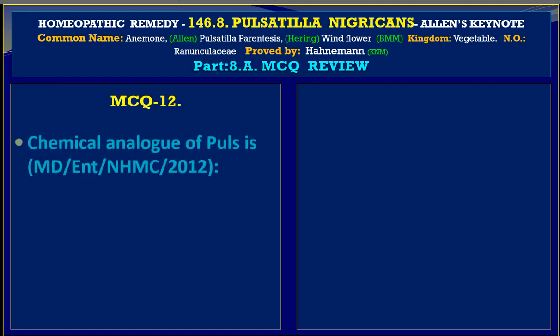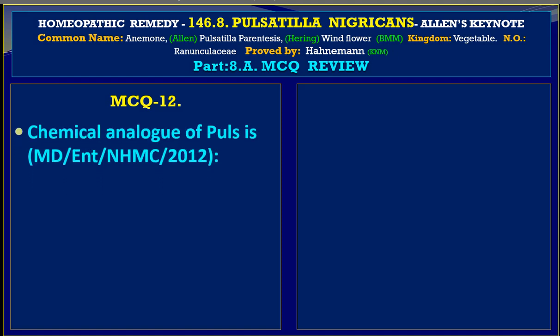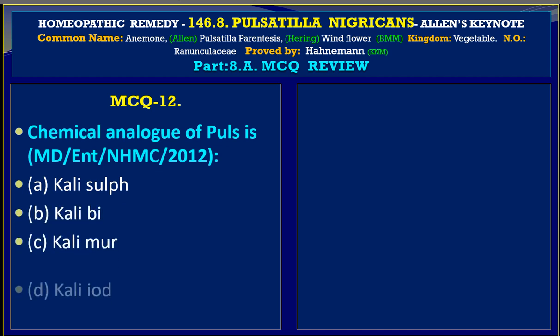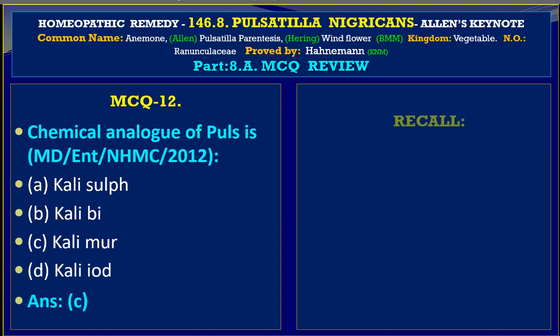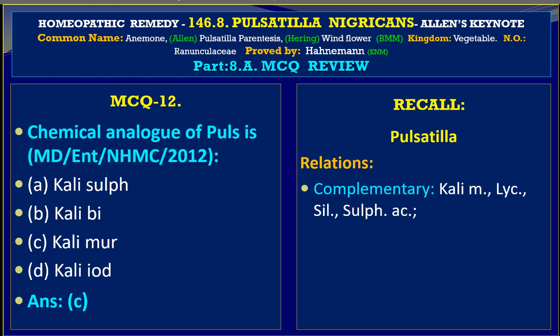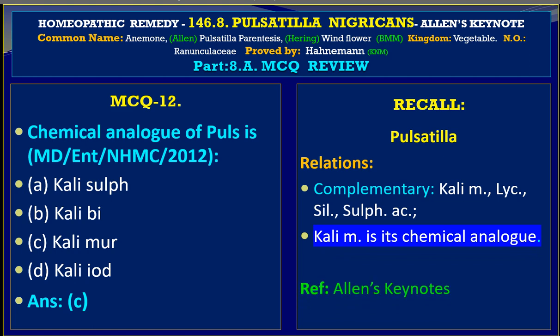MCQ 12. Here we find: chemical analog of Pulsatilla is. Question comes from MD Entrance NHMC 2012 examination. Variable A is Kali sulph, B is Kali bich, C is Kali mur, and D is Kali iodide. The answer is C, Kali mur. And let us go for the reference. Pulsatilla, under relationship, we find complementary is Kali mur, and Kali mur is its chemical analog. Reference is coming from Allen's Keynotes.